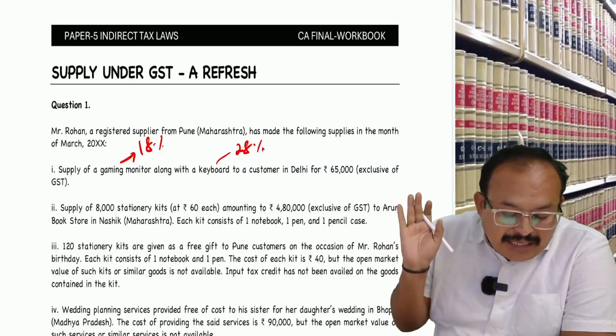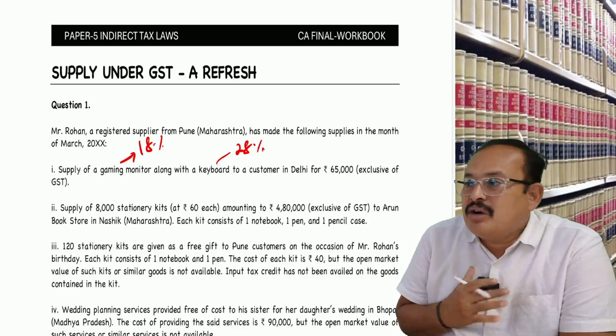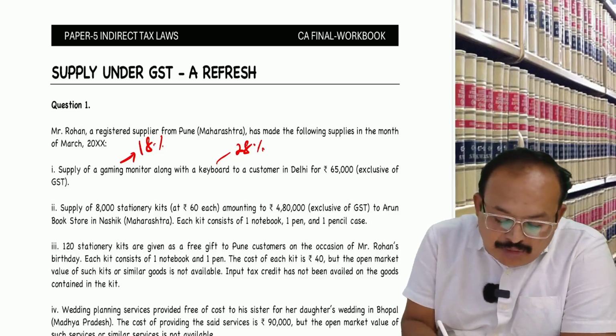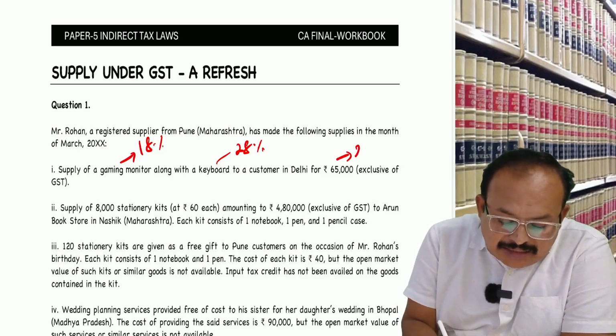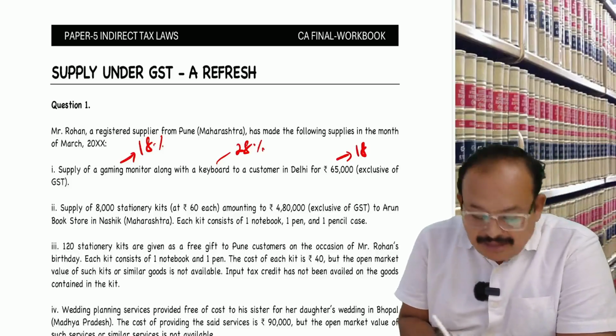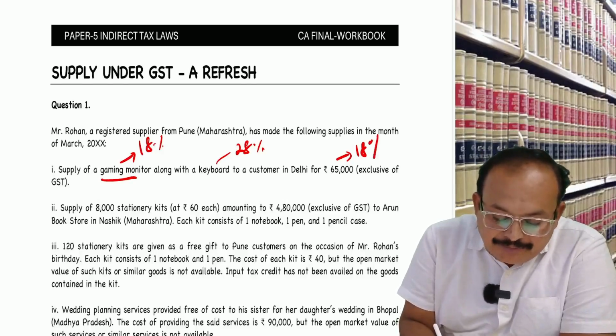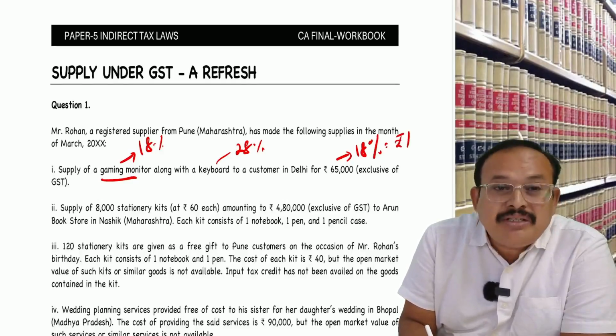The CPU, gaming monitor and the keyboard, I am considering as what? A composite supply. So what is the amount? 65,000 at the rate of 18%. Because the predominant element is what? The monitor, not the keyboard. So 18% GST. How much comes?